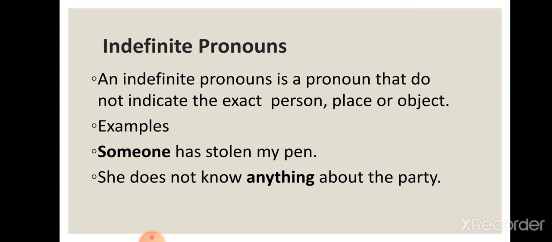For example, someone has stolen my pen. She does not know anything about the party. So you can see over here we are talking about someone, which means the person is not specific. Next, she does not know anything about the party. So over here we are talking about anything, we are not specifying the thing. So I hope by this the indefinite pronoun is clear. We are not specifying any person, place or thing.